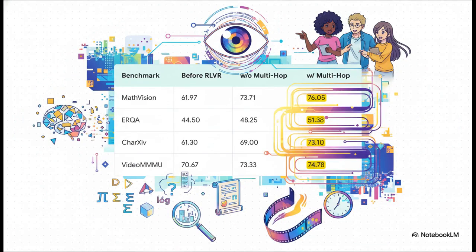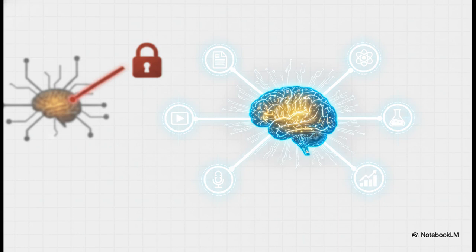And what's cool is that these improvements weren't just siloed in one little area. Nope, the models got better across a whole range of tasks. We're talking math problems, complex visual Q&A, document understanding, and even reasoning about videos. In every single one of these categories, the model that was trained with the new multi-hop data came out on top.